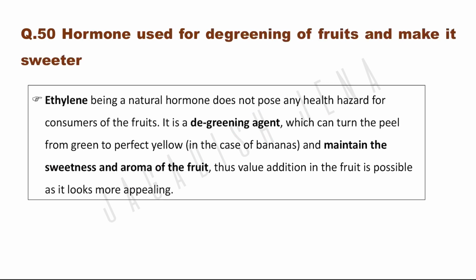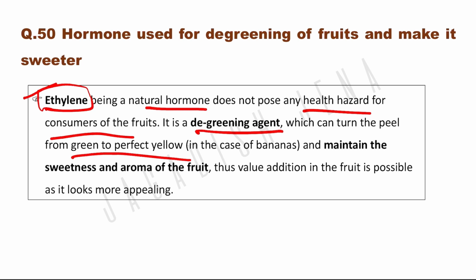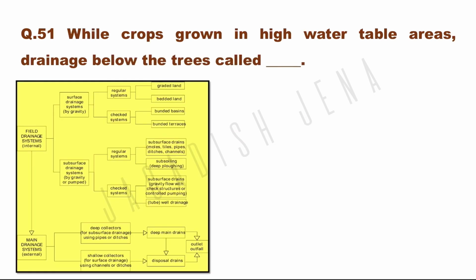Hormone used for degreening of fruits and make it sweeter. Ethylene is actually the hormone that is used for degreening or ripening. Ethylene is a natural hormone, doesn't pose any health hazard for the consumer or the fruit. It is a degreening agent which can turn the peel from green to perfect yellow in the case of banana and maintain the sweetness and aroma of the fruit. Thus, value addition in the fruit is possible as it looks more appealing.